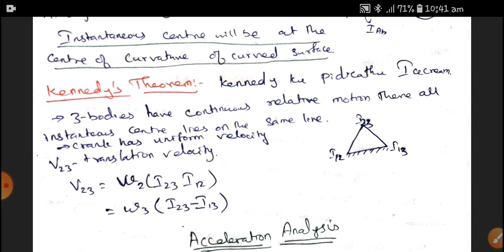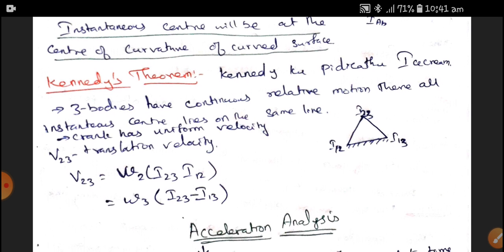Here, I would like to quote an example. If any crank is revolving at a uniform velocity, definitely the instantaneous center is at the center point. That is what we are indicating here. If v23 is a translation velocity, it is equal to omega 2 into instantaneous center of 23 and instantaneous center of 12, or we can say it as omega 3 into instantaneous center of 23 and instantaneous center of 13.